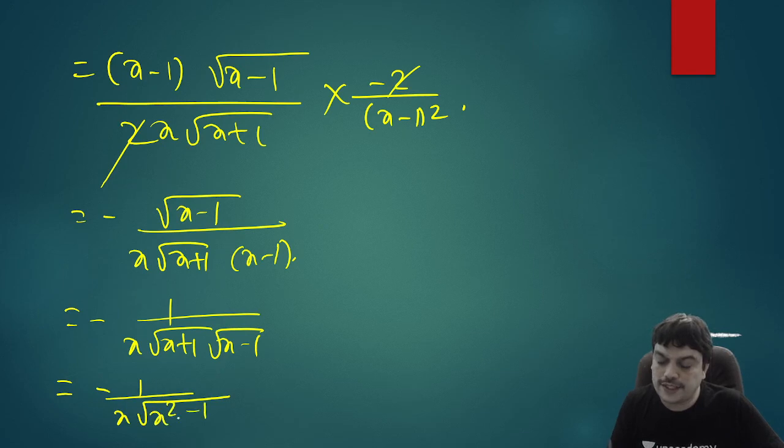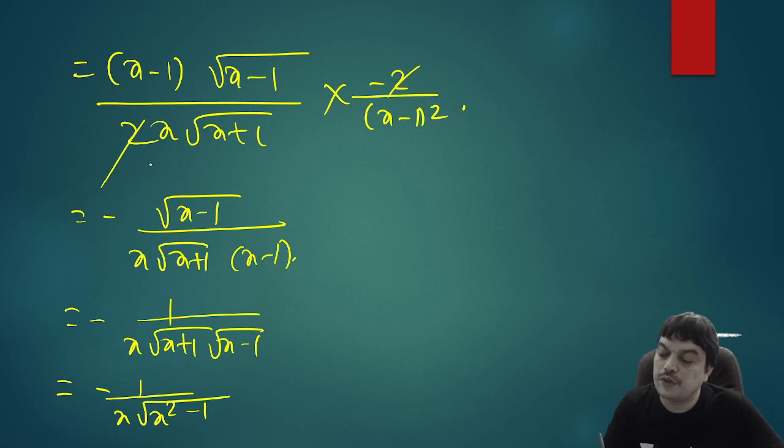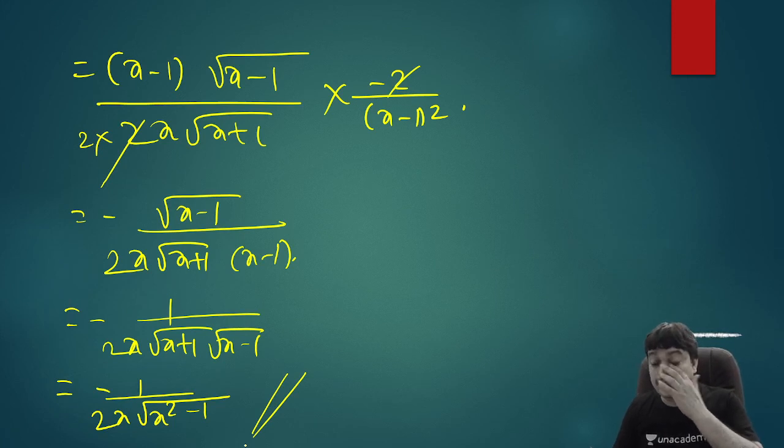So is 2 there or does it cancel? Let me check. There is one more 2 already here, so it is 4 here. Therefore 1, 2 will still be remaining after cancelling that, and another 2 is there. So in the answer, we'll have minus 1 by 2x root of x square minus 1. So the correct answer is therefore choice B.